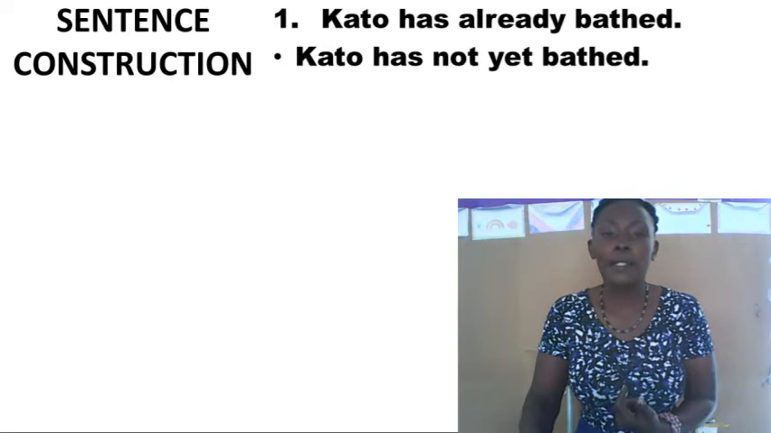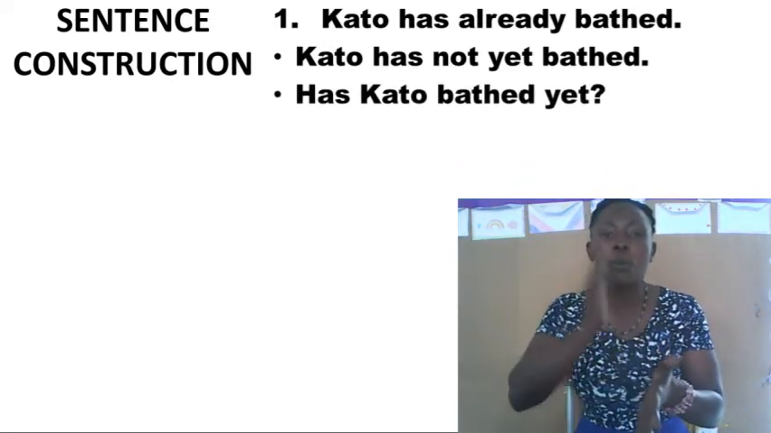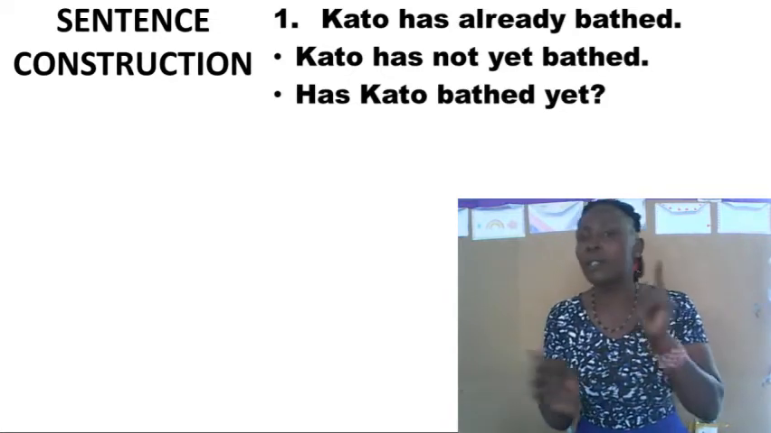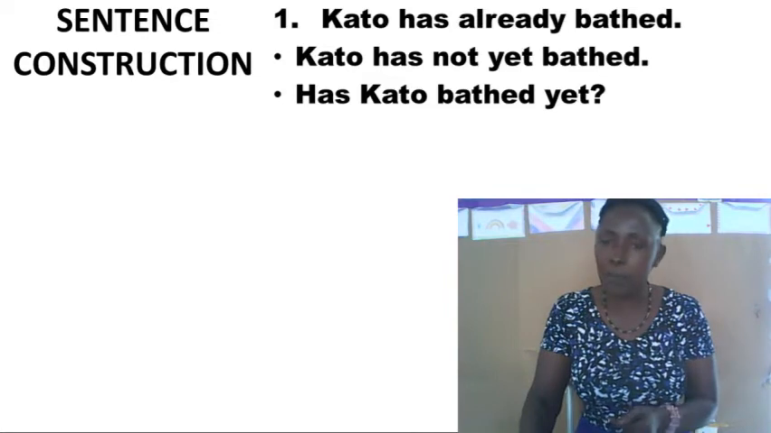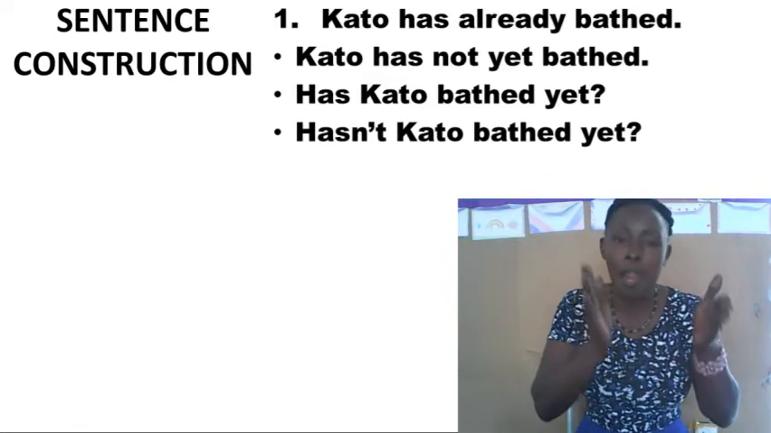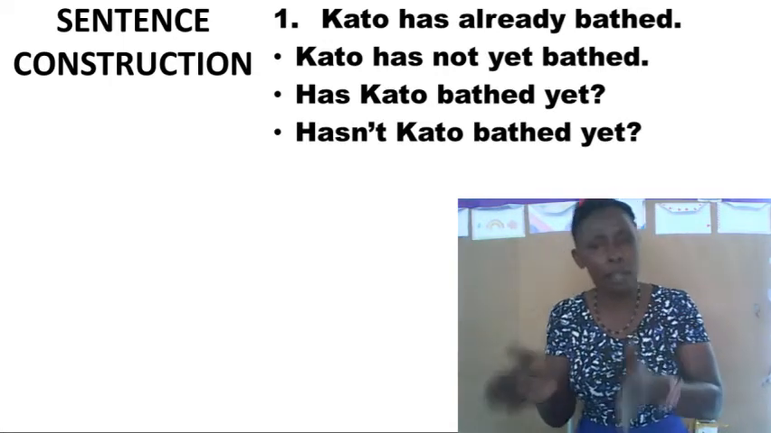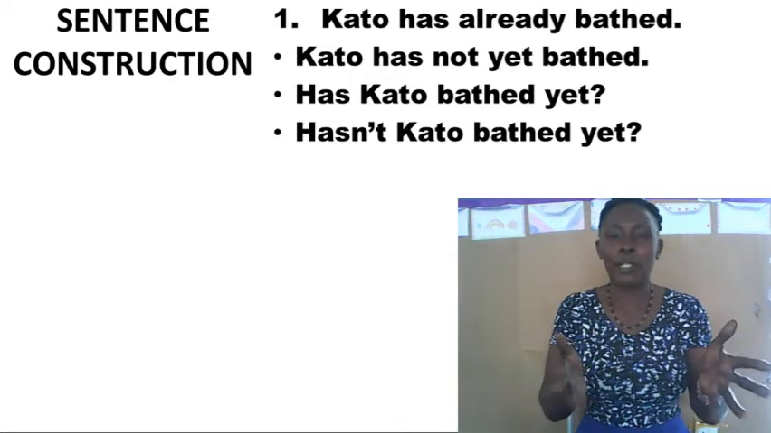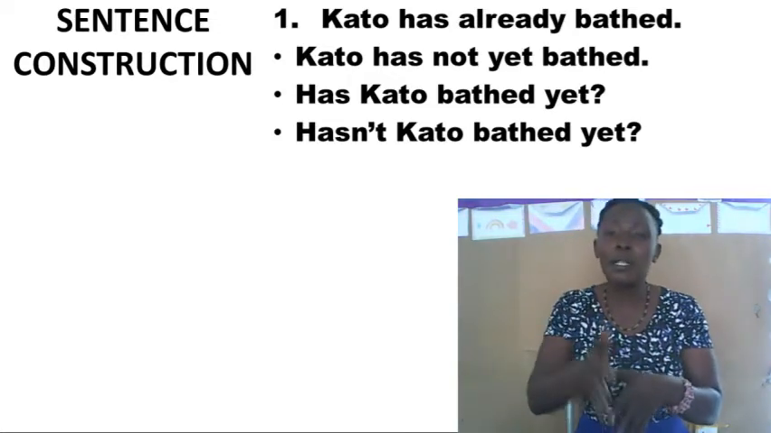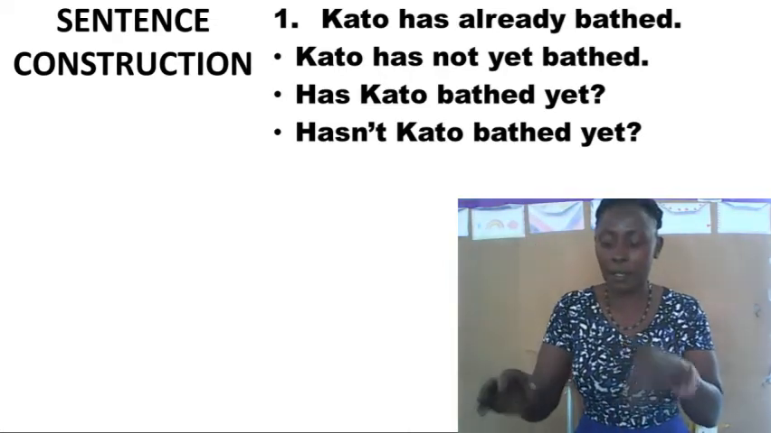Let's look at the sentence in interrogative form. We have to begin with our positive helping verb and say, has Kato bathed yet? That's interrogative. If I change this to negative interrogative, we have to begin with a negative helping verb, which is, hasn't Kato bathed yet? I can give a negative response: No, Kato has not yet bathed. If it's affirmative: Yes, Kato has already bathed. Take a note of that, candidates.